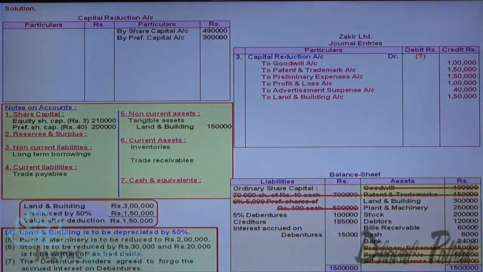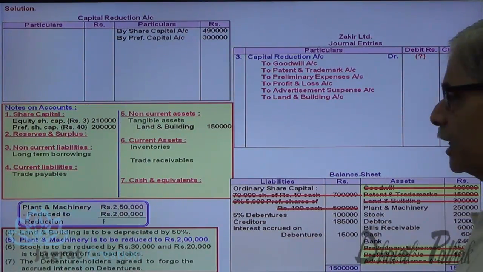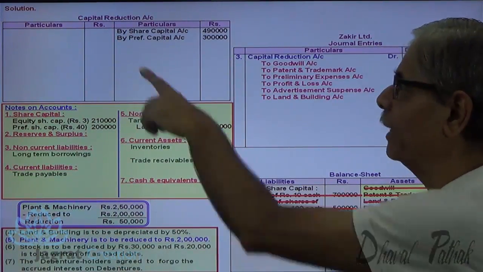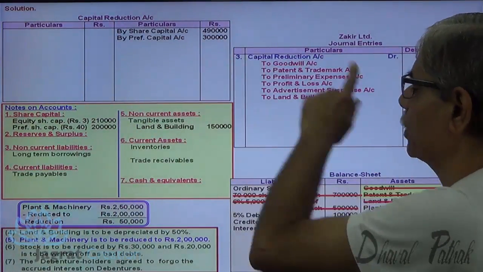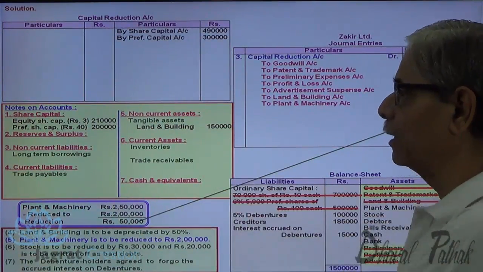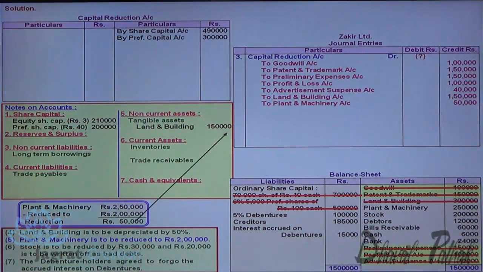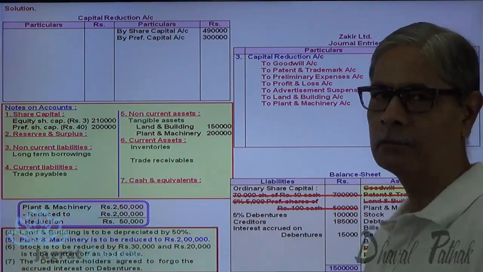Now next, plant and machinery is to be reduced to 2 lakhs. Its value is 2,50,000. Reduced to 2 lakhs. Reduction is 50,000. This is a loss that will be debited to capital reduction account. So capital reduction account debit to plant and machinery account, and the revalued value will appear in notes on accounts, non-current assets, plant and machinery, 2 lakhs. This 2 lakhs will appear here in tangible assets.